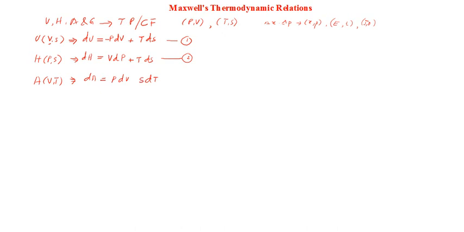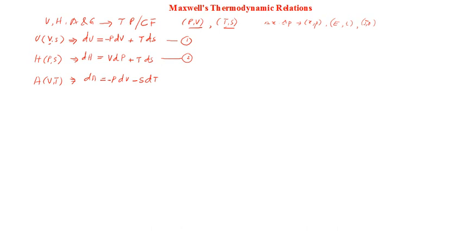Remember, the TS diagram and PV diagram terms should have the dimensions of energy; that is the basic reason. A is an energy, so pV should have dimension of energy, and S dT should have the dimension of energy. Now decide the sign. Whenever it is p, I told you it is a negative term, and whenever it is S it will also be a negative term. So it will be minus p dV minus S dT.